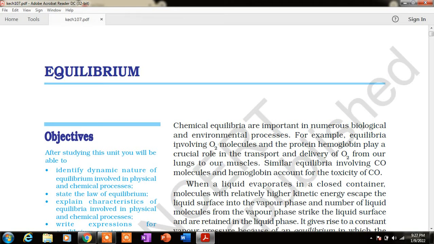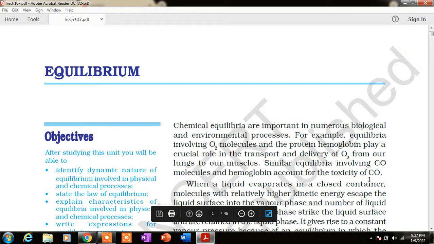Then in the ionic equilibrium part, we are going to study the ionization constant and dissociation constant, which depend on the ionization and dissociation of acids and bases, or salts in a solution. So all this will be carried out in this particular chapter. So let's start this chapter.